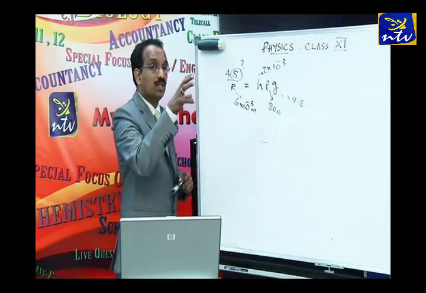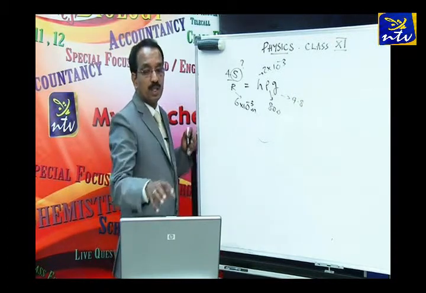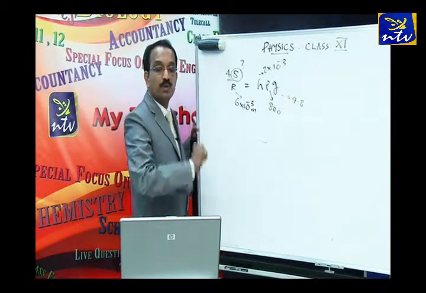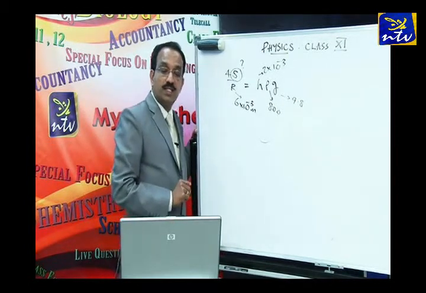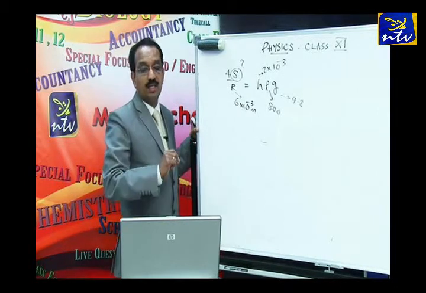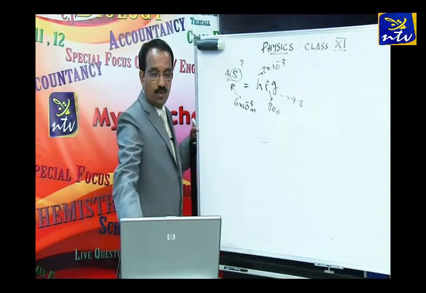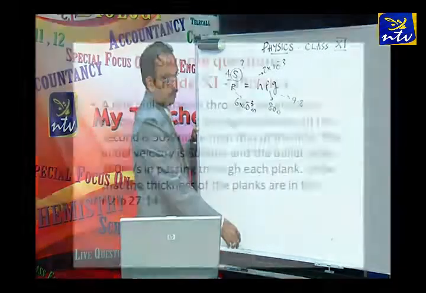Clear? So what is the question? You just think again. The excess pressure inside a soap bubble of radius 6 mm is balanced by a 2 mm column of oil of density 800 kg per meter cubed. Find the surface tension of the soap solution. I hope it is clear. Okay, so now have a look at the next question.